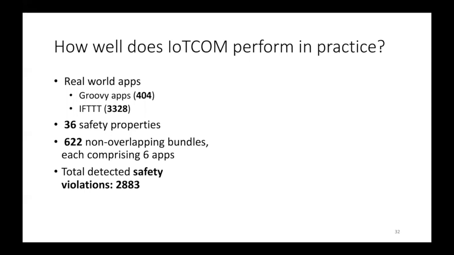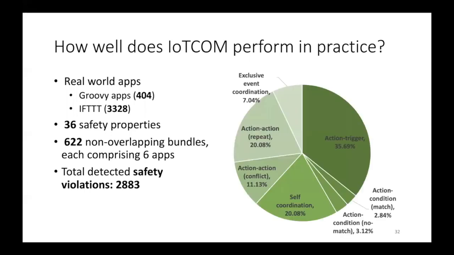In total, we detected about 2,900 violations. This is the distribution of those violations. The majority are from action trigger with a percentage of 35. And in second place, we have action with repeated or conflicting actions.